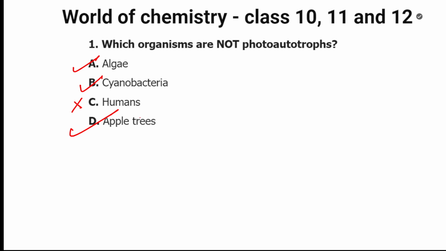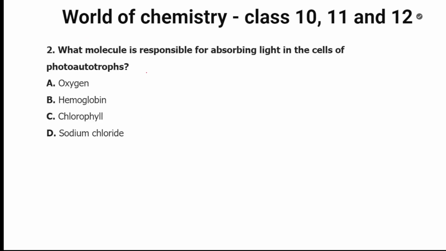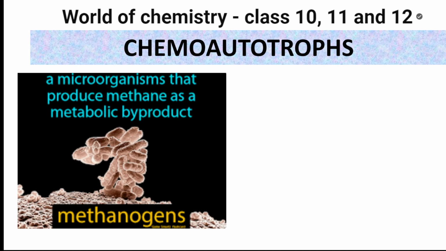Human beings. All right. Next, what molecule is responsible for absorbing light in the cells of photoautotrophs? I said just now, in the leaf, in the chloroplast, the chlorophyll pigment absorbs light. Easy. Let us see one more.